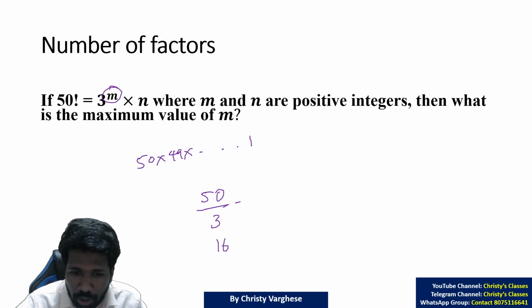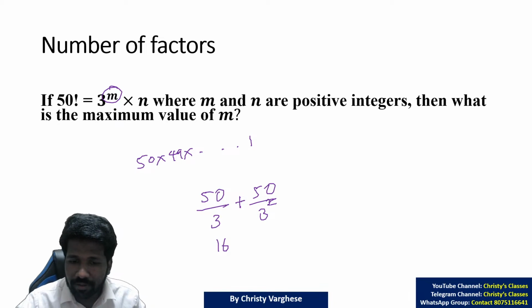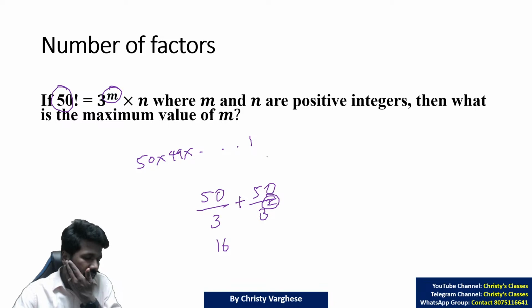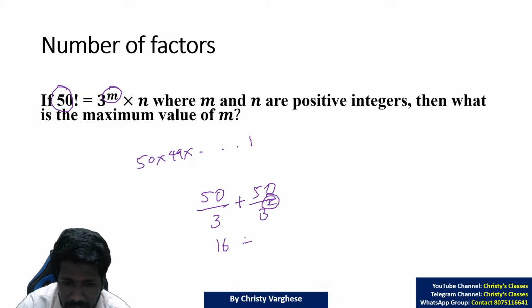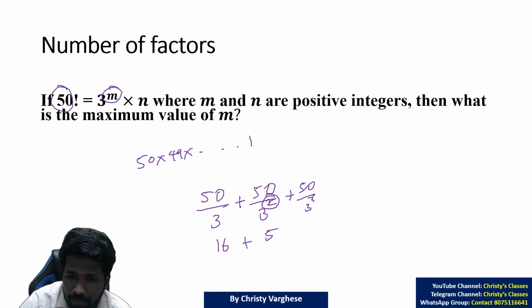This is not the answer. You have to then do 50 by 3 square. 50 by 3 square means 50 by 9. 50 by 9 is what? 9 into 5 is 45. So 5 is the quotient. Now you have to do 50 by 3 cube. 50 by 27, that is 1.